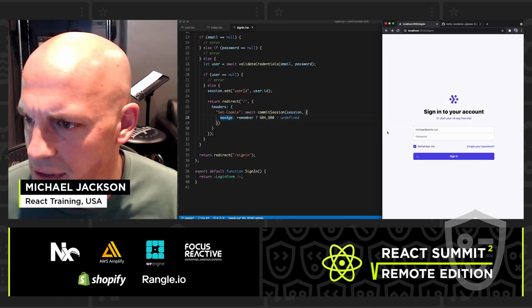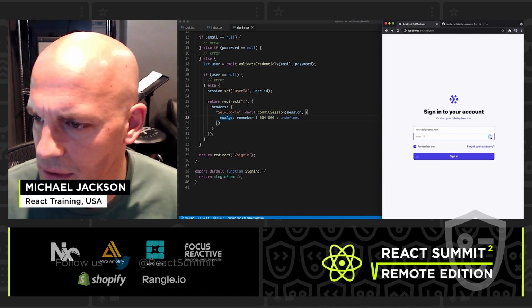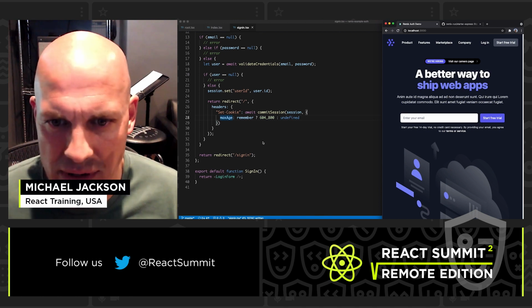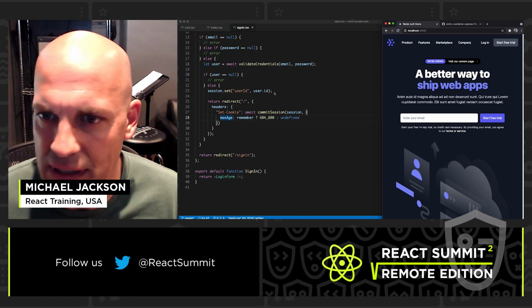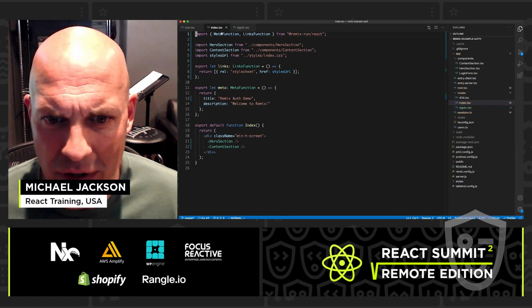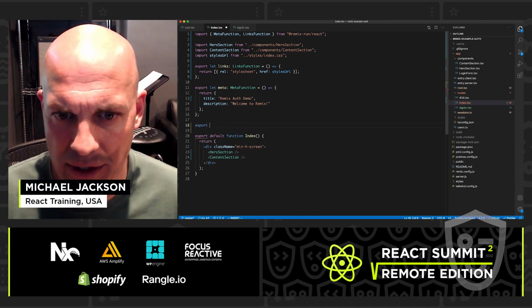So let's go over here to our form. I'll go ahead and enter my password. We'll sign it in. And it worked. Looks like we got redirected back to the home page, although we can't really tell that we're logged in because we still have this login link up in the corner here. So let's head back over to the home page and let's see if we can get the user here.